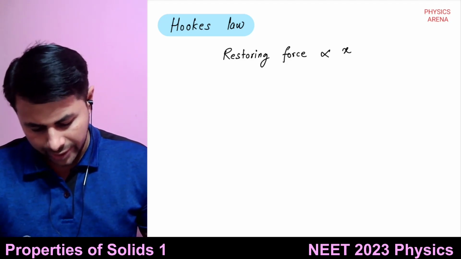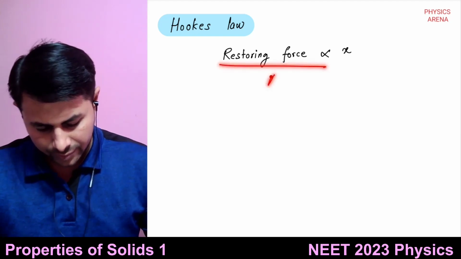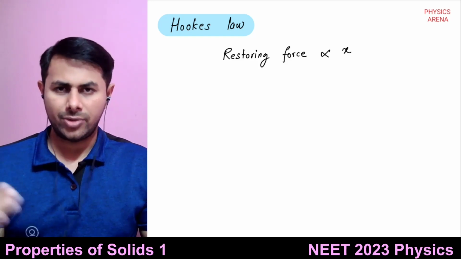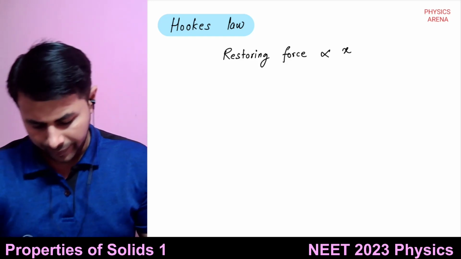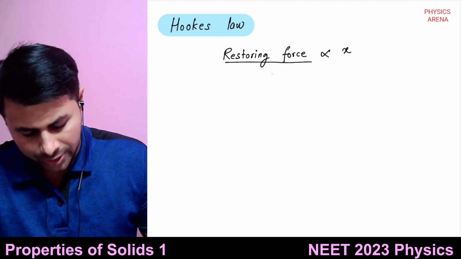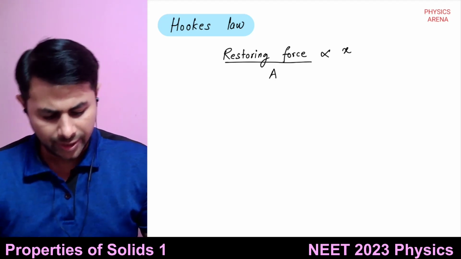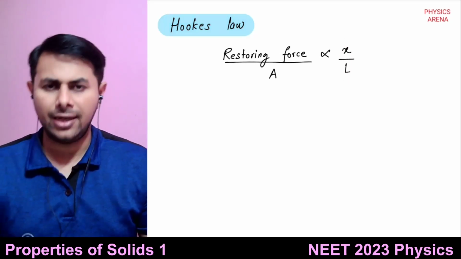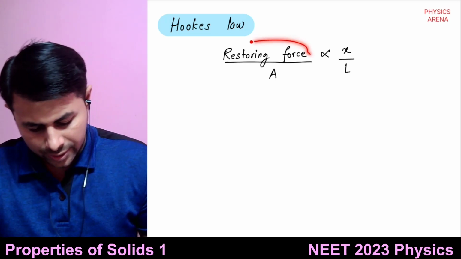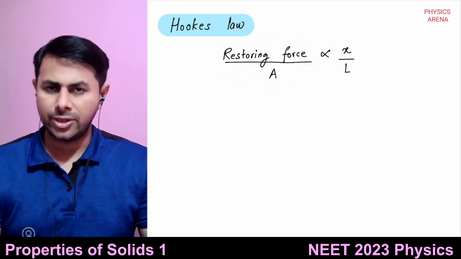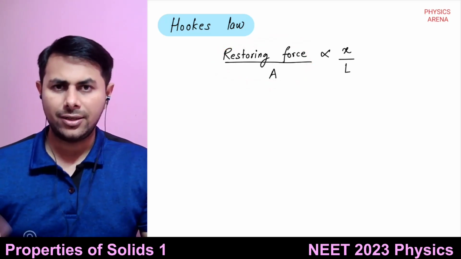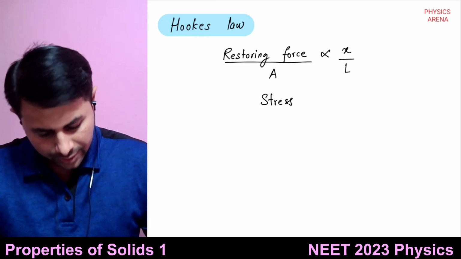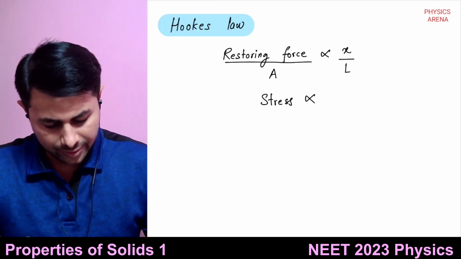So this force can be divided by area. For small displacement we can say the area of cross section remains almost constant. And if you divide the right hand side by L, then on the left hand side you get restoring force upon area, that is stress, and on the right hand side you have strain.